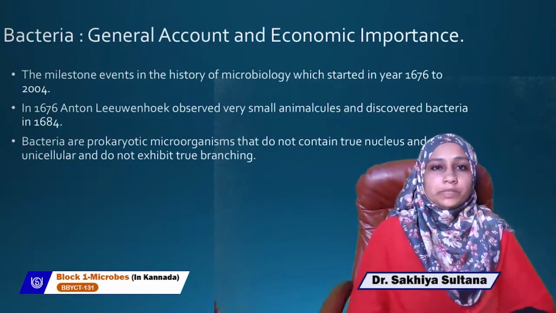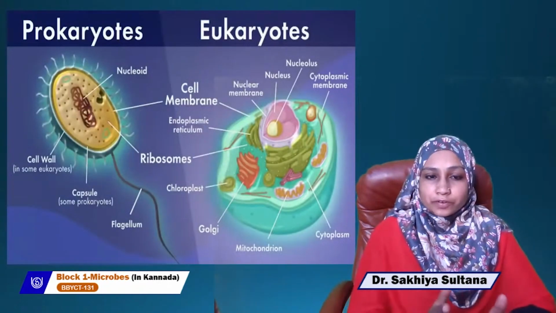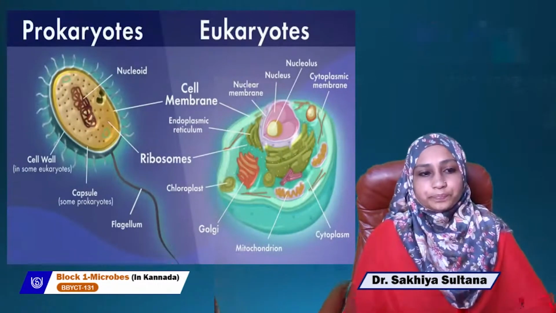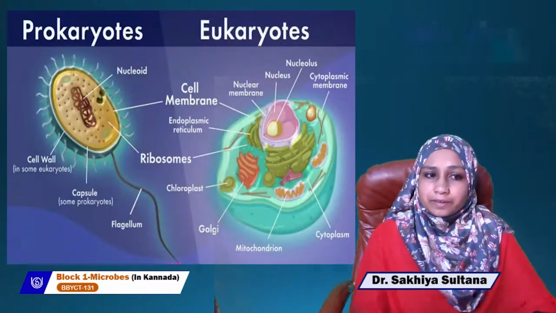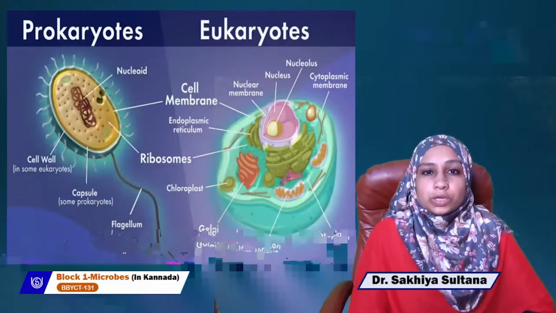I just mentioned prokaryote and eukaryote. So there is a slide here I want to show. In the prokaryote, see, there is a difference. The difference is clearly visible: one is a prokaryotic cell, the other is a eukaryotic cell. In the prokaryotic cell, you can see in the center region there is the nucleus. That particular area where the nucleus is, is called the nucleoid.